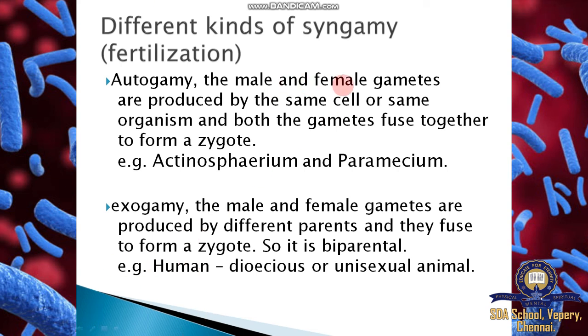In autogamy, the male and female gametes are produced by the same cell or same organism. Compare hermaphrodites, a kind of organism: male and female gametes are produced by the same organism. Example: Actinosphaerium and Paramecium. Then exogamy: the male and female gametes are produced by different parents and they fuse to form a zygote. So it is biparental, because two parents are involved in the production of male and female gametes. Example: humans, dioecious or unisexual animals.